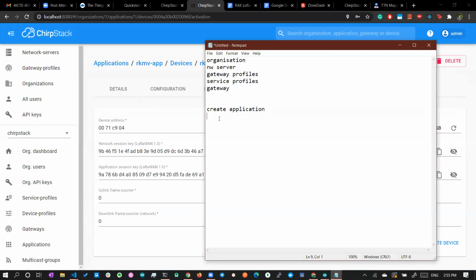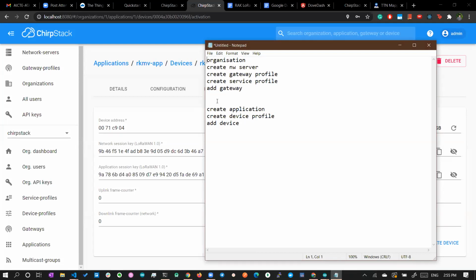So create an application, create a device profile, and finally create a device. All these steps are involved. To summarize: create organization, create network server, create gateway profile, create service profile, and add gateway. Here it's add device, and here it is create.